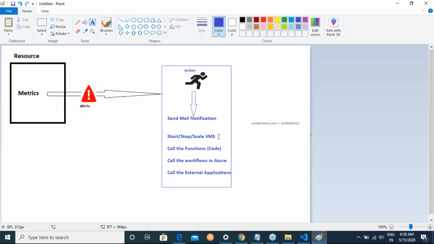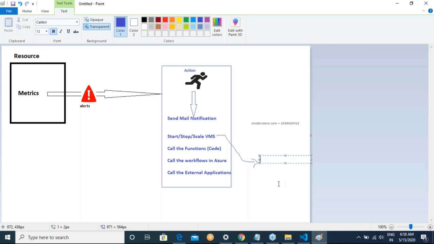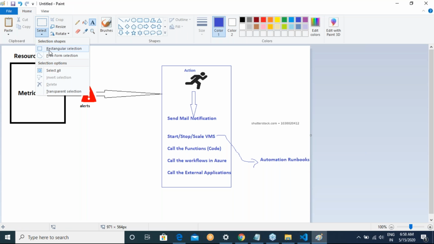Let me try to write it. This can be done by automation runbooks. There is nothing you need to write, we will be using built-in runbooks.